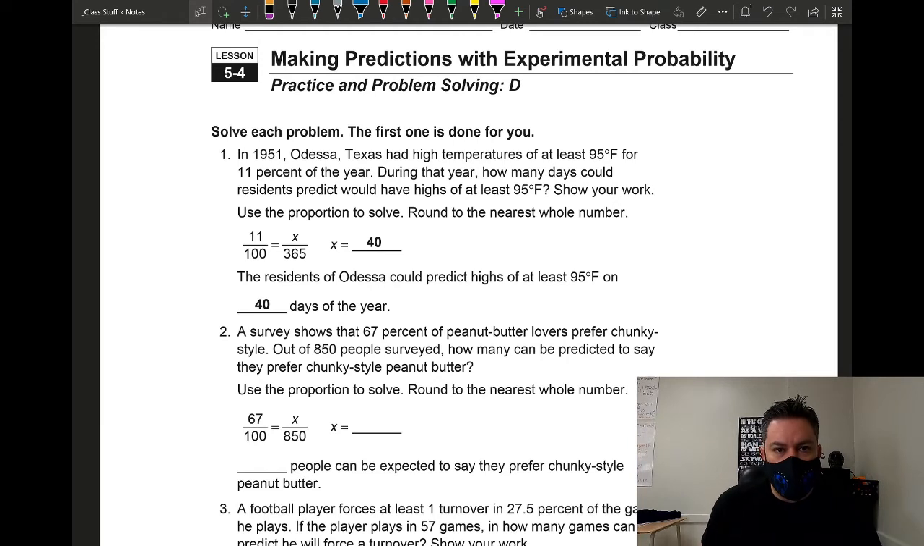Welcome back to another day of 7th grade math. Today, we're going to keep talking about making predictions with theoretical probability. We're going to do a few more samples.